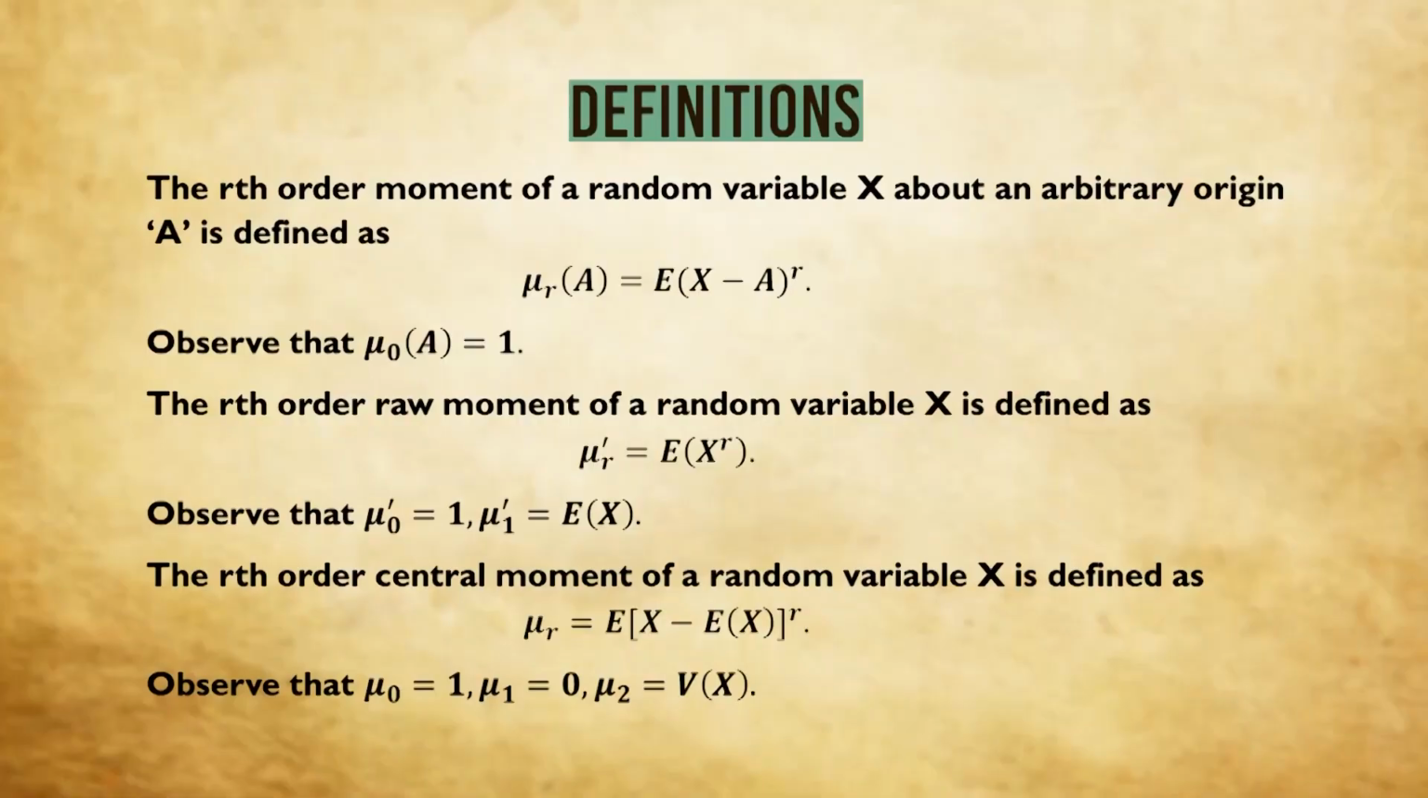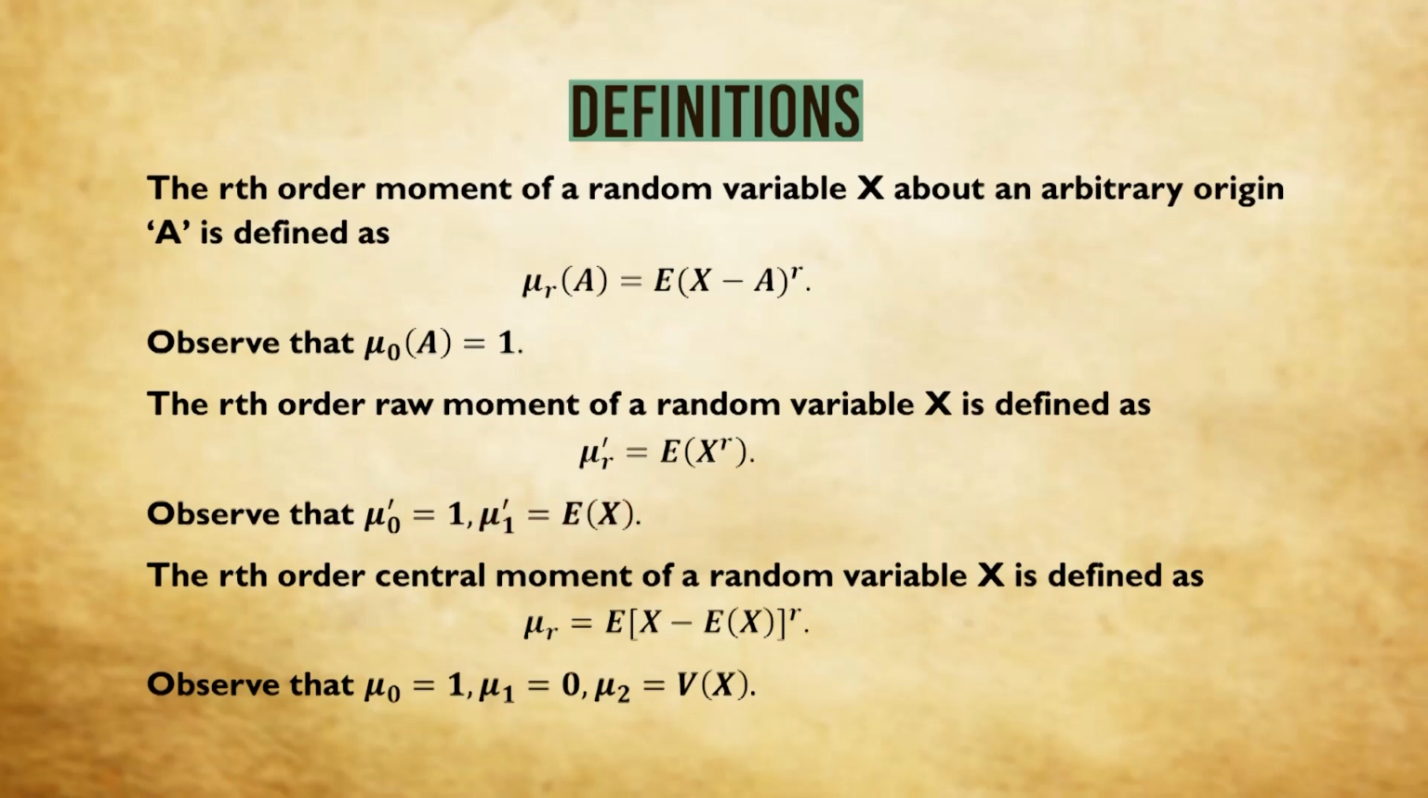Next we go to the rth order raw moment, which is defined as mu r dash, that is expectation of x to the power r. Here also we can see that mu naught dash is equal to 1, while mu 1 dash, that is expectation of x to the power 1, is simply our expectation E x.